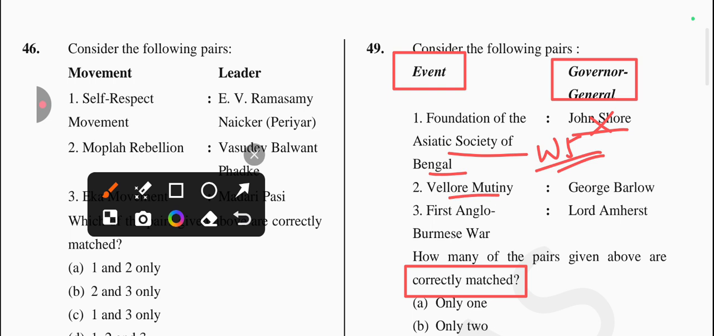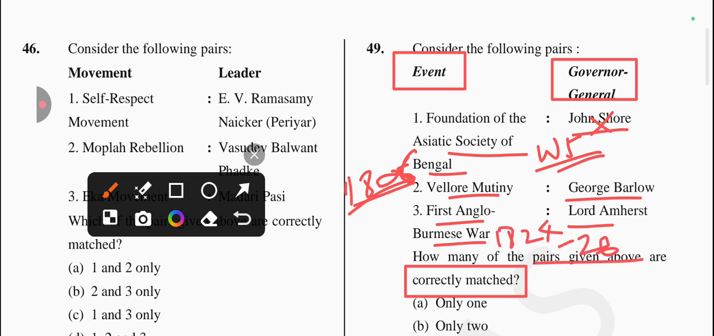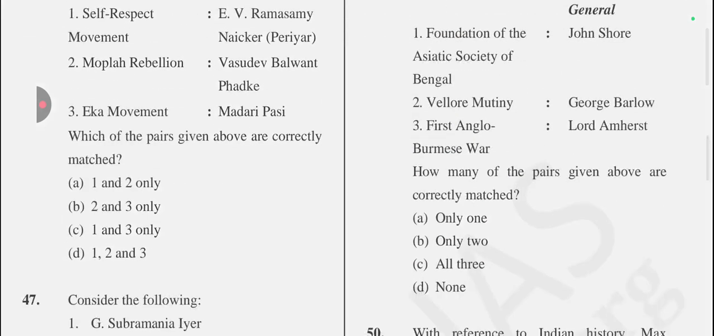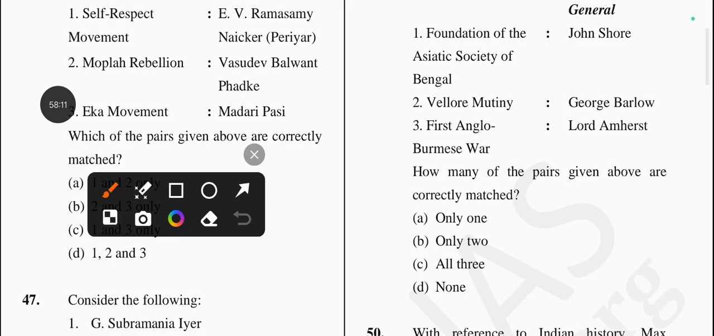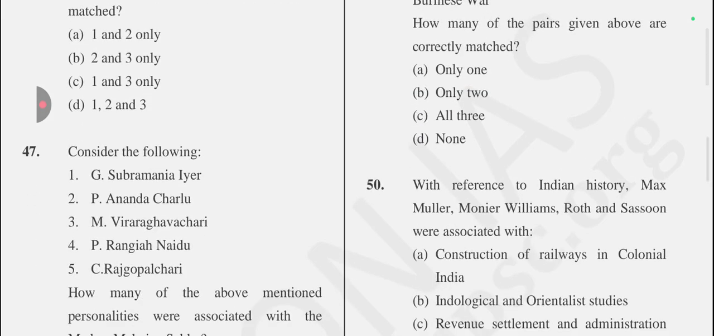Next one is Vellore Mutiny related to George Barlow. Yes, it's correct, and it happened in 1806. Next one is First Anglo-Burmese War related to Lord Amherst. Yes, it's a correct one, in 1824 to 26. Okay, so answer for this question is option B. Only two statements are correct, which are statements 2 and 3, and statement first is not correctly matched. Okay, so answer will be option B. Let's come to the next question.